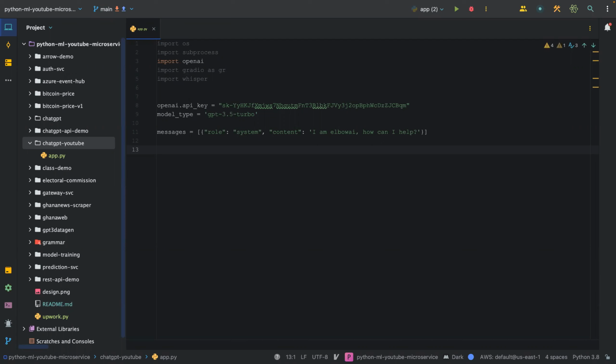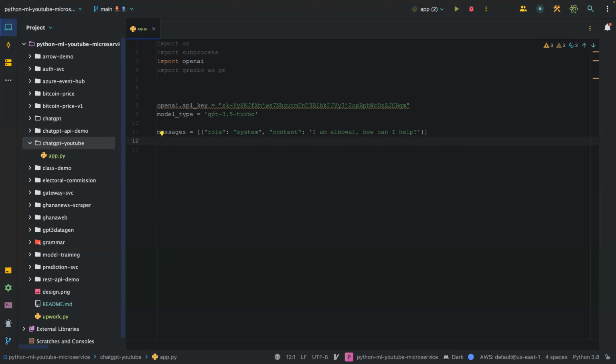This video, we are going to be talking about how we can use the OpenAI API. Okay, so as you can see in my Python IDE, I have a few imports. We have OpenAI and Gradio. Gradio is an open source library for piloting your machine learning model using interfaces like buttons, text boxes, and stuff like that.